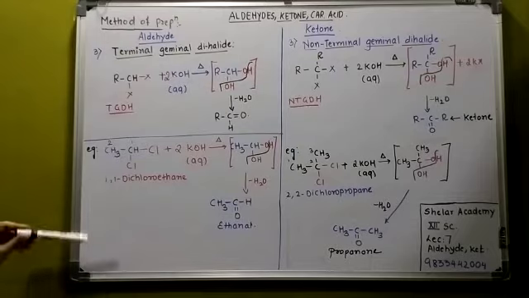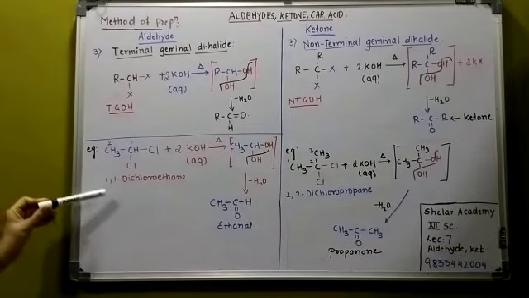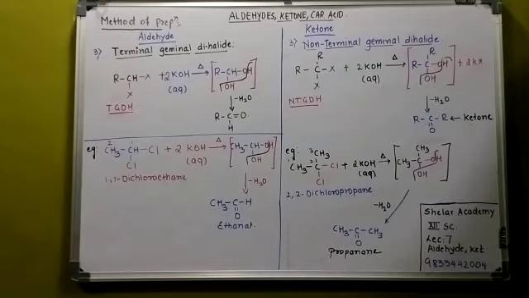So if I want ethanal, I will be using 1,1-dichloroethane. If I want propanal, I will use 1,1-dichloropropane. If I want butanal, I will use 1,1-dichlorobutane. So this is a method by which you will get an aldehyde.